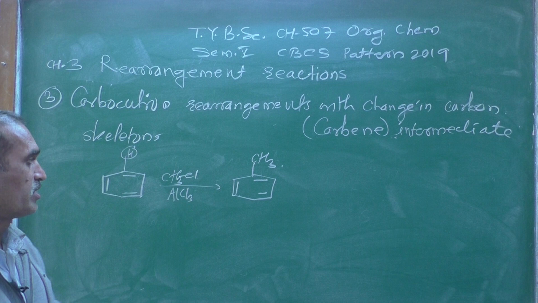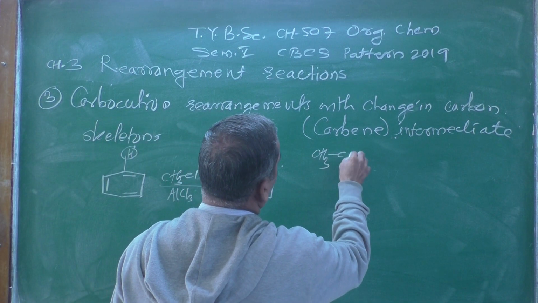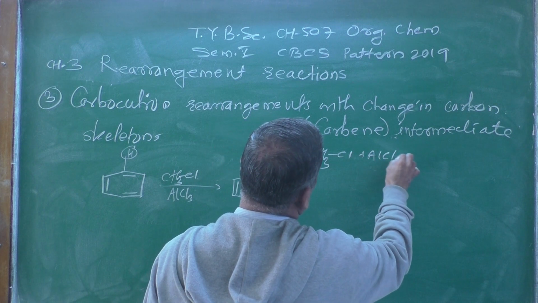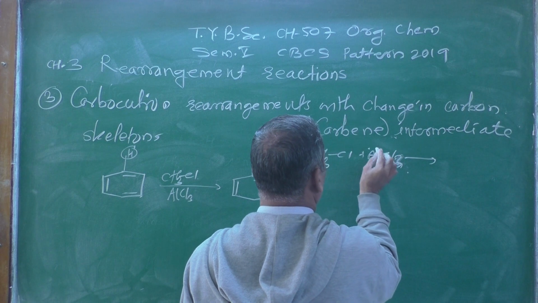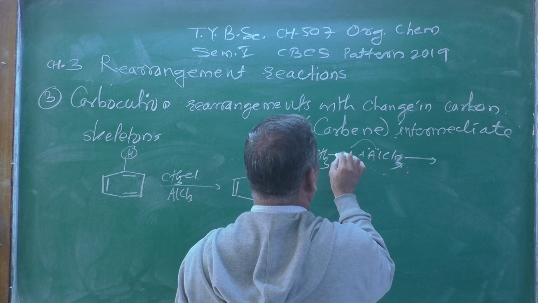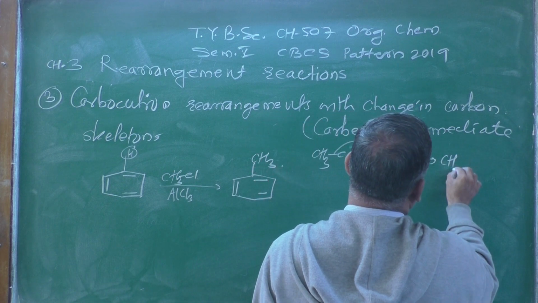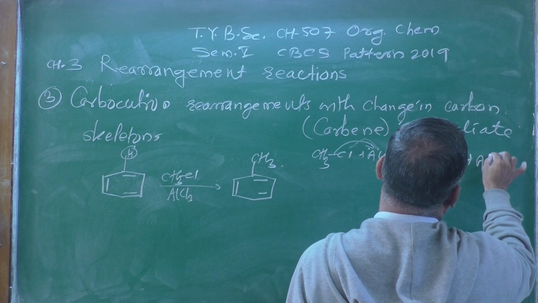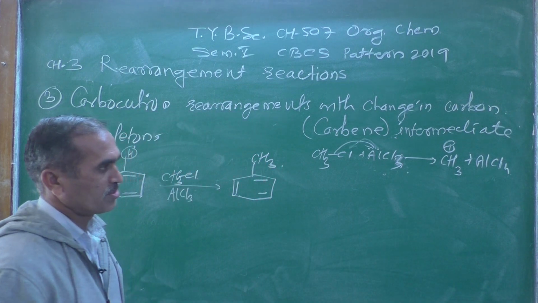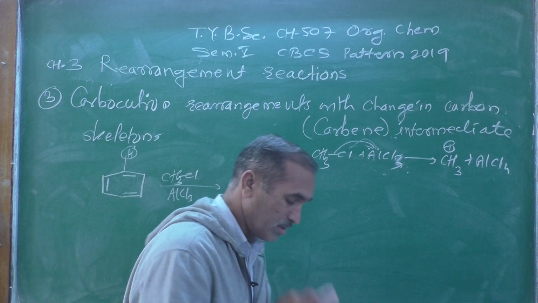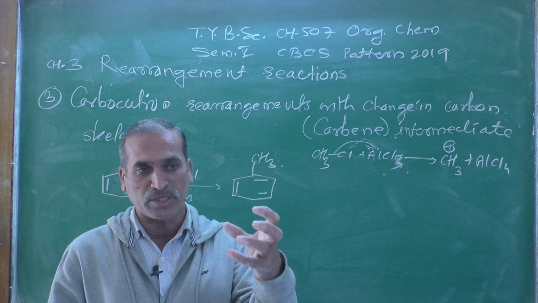And if you observe the mechanism over here, what is happening? This CH3 then Cl, plus AlCl3. This AlCl3 will pick up the chlorine, form a coordinate bond, and we are getting CH3 positive charge plus AlCl4 negative, or you can show it as a partial formation of the bond. But the function of the Lewis acid here is to generate the electrophile.